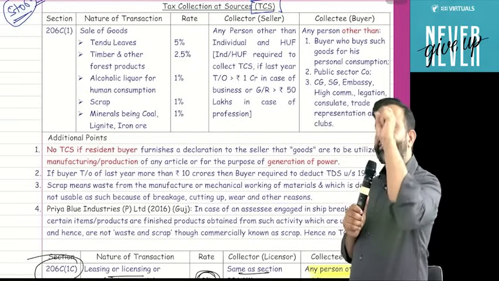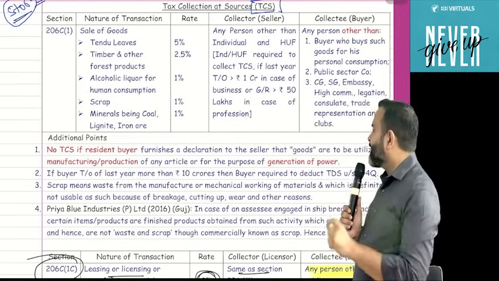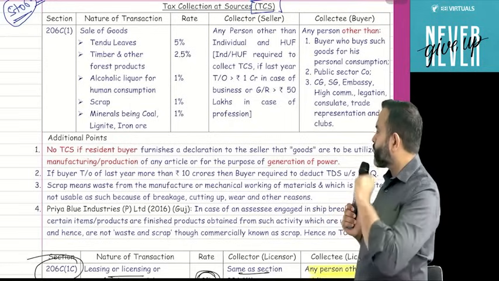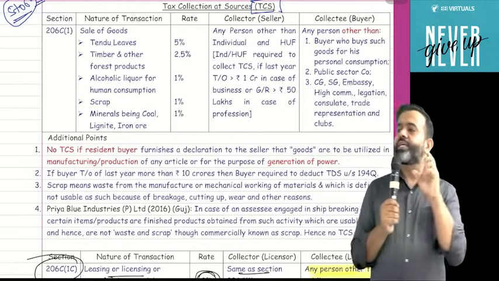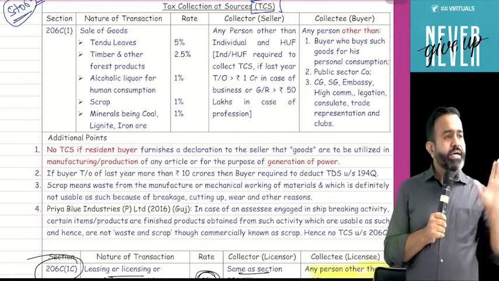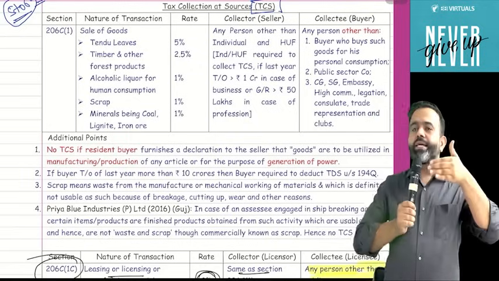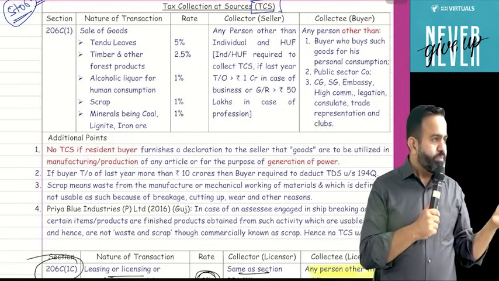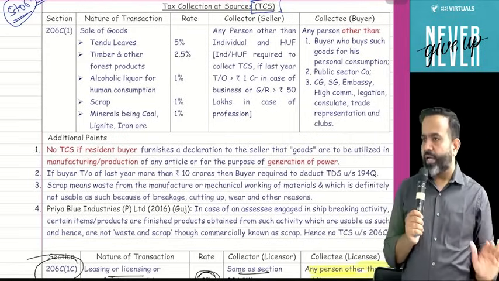Next, if the central government or state government or embassy or high commission or legation or consulate or trade representation or any clubs purchase these goods, then TCS is not applicable. Here guys, club does not mean a dance club and all. Here club basically means something like a Lions Club or sports club. So if any sports club purchases these goods, then TCS is not applicable.